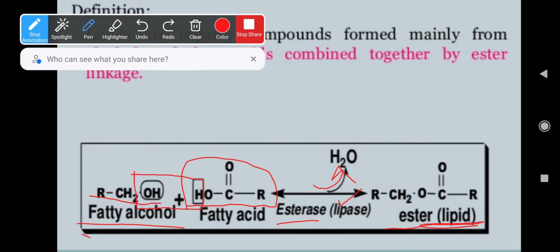So here you can see RCH2 O C double bond O R. This is lipid chemistry.